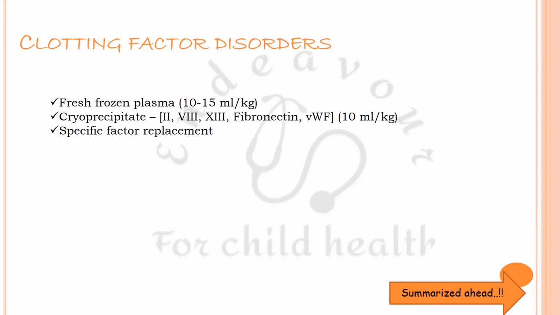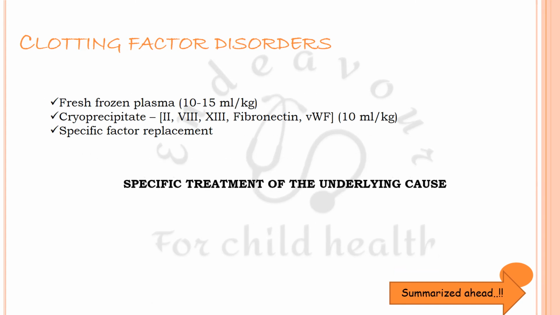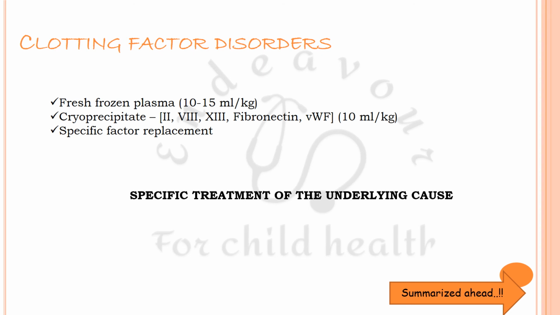Now, management of clotting factor disorders requires the transfusion of fresh frozen plasma at the rate of 10 to 15 ml per kg, and cryoprecipitate 10 ml per kg, and this contains only selected clotting factors like fibrinogen, factor 8, factor 13, fibronectin, and von Willebrand factor. Specific factor replacement is obviously a therapy in hemophilia. But remember, again I would like to stress here that specific treatment of the underlying cause is quintessential.